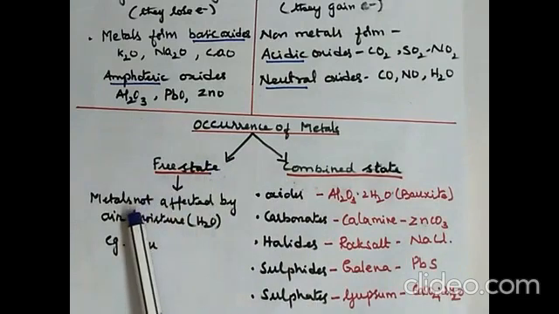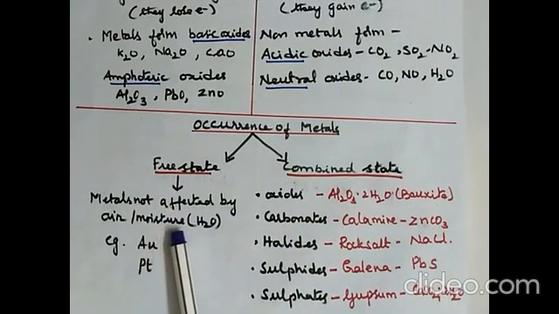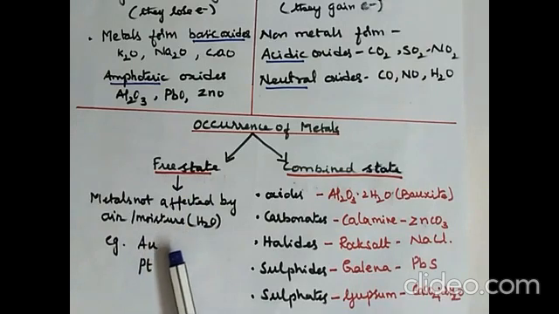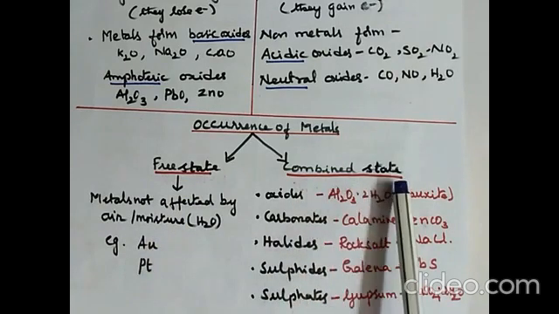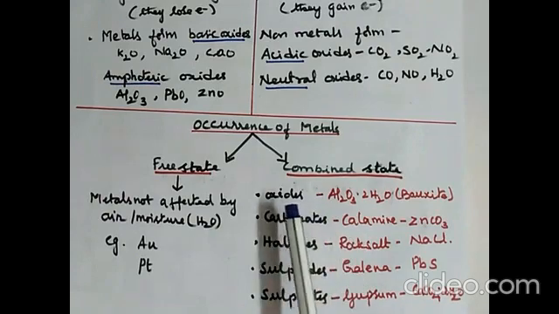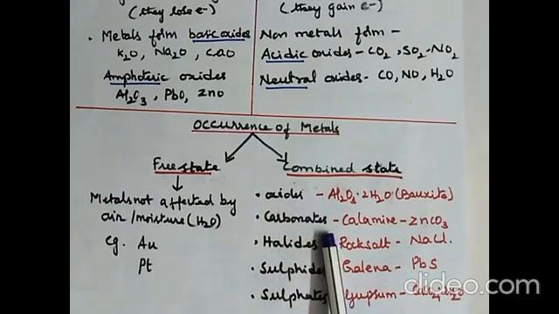In the free state, metals are not affected by air or moisture. That means the metals are found as the metal itself, like gold and platinum. They are unaffected by air, moisture or water. Whereas in the combined state we find many metals, because most metals have an affinity towards oxygen. So most of them are found as oxides and also as carbonates, halides, sulfides and sulfates.